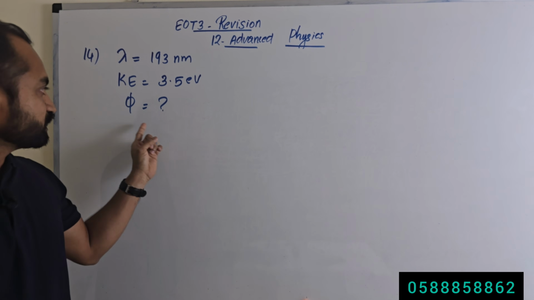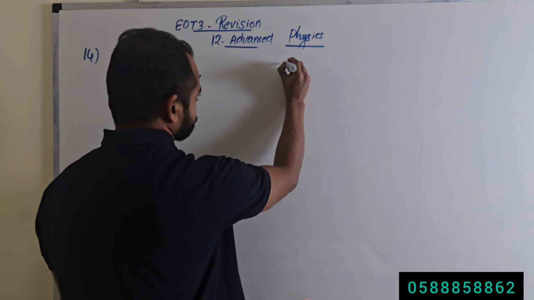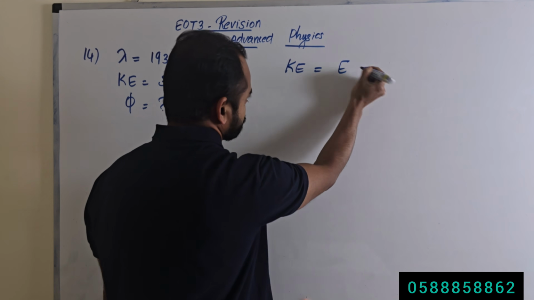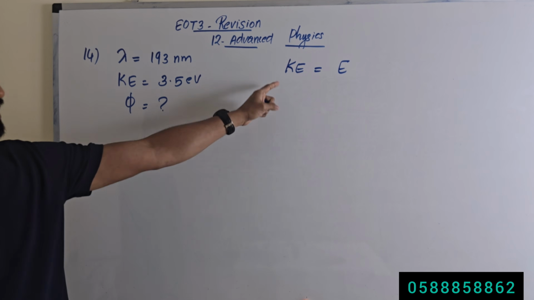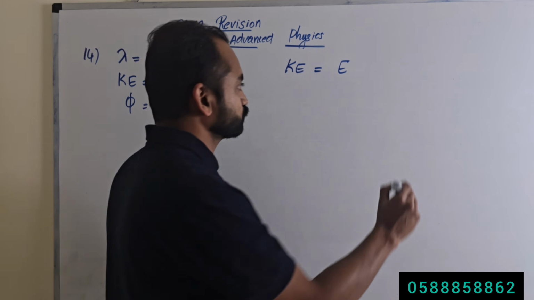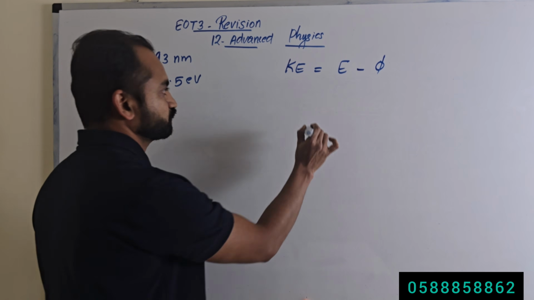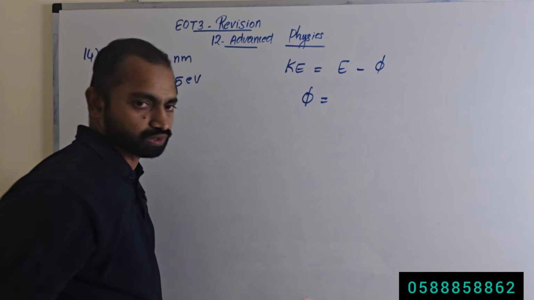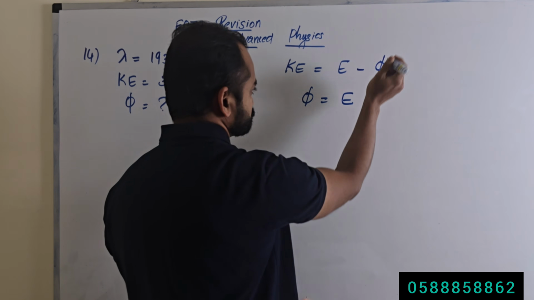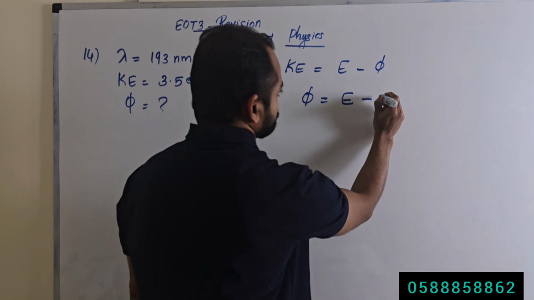3.5 electron volt, and we need to calculate the work function. So we have this equation: maximum kinetic energy of the emitted electron is equal to energy of the incident photon minus work function. Now you need to calculate the work function. How to calculate the work function? We will rewrite this equation. Work function we will take to this side, so kinetic energy will go to the other side. Work function is energy of the incident photon minus kinetic energy.